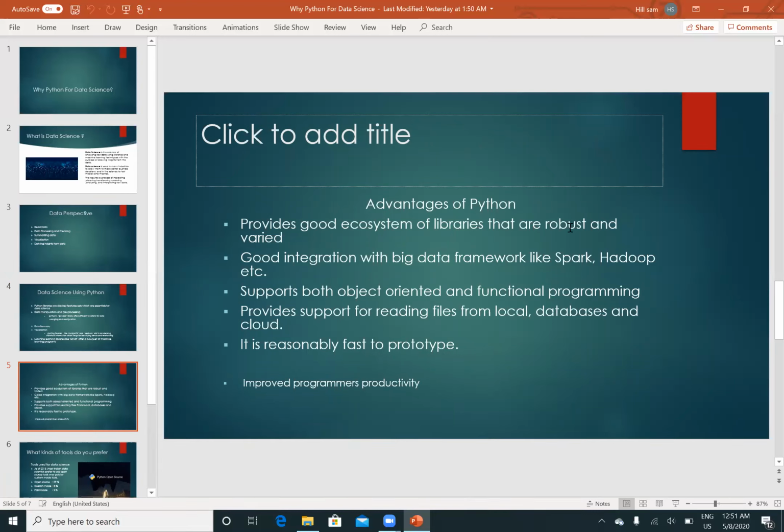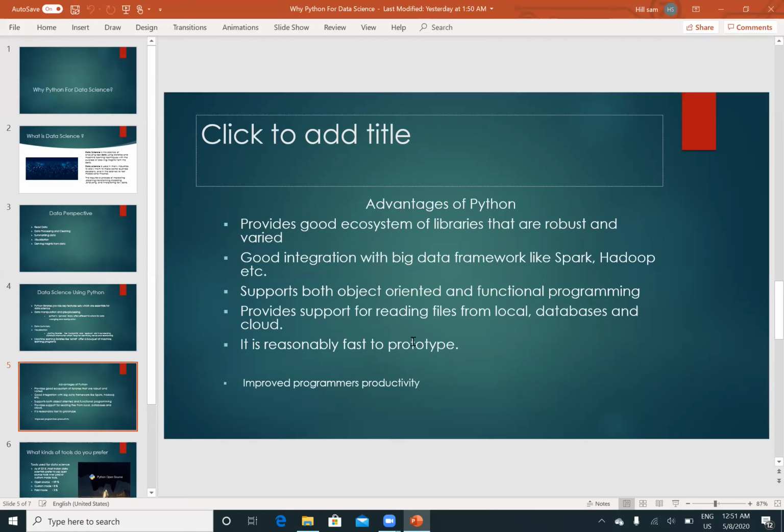The integration with big data frameworks like Spark, Hadoop, object-oriented Java programming, and functional programming is also very good. The integration between these languages is very good,